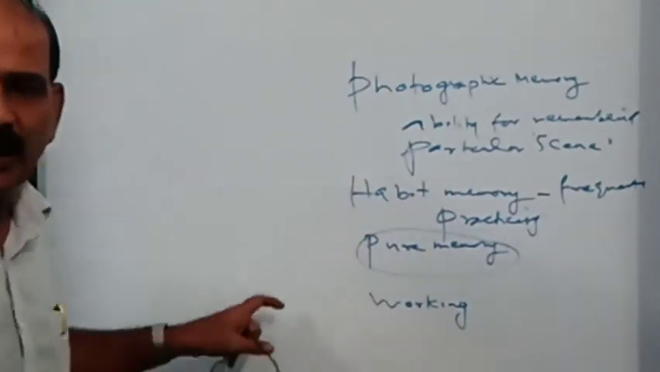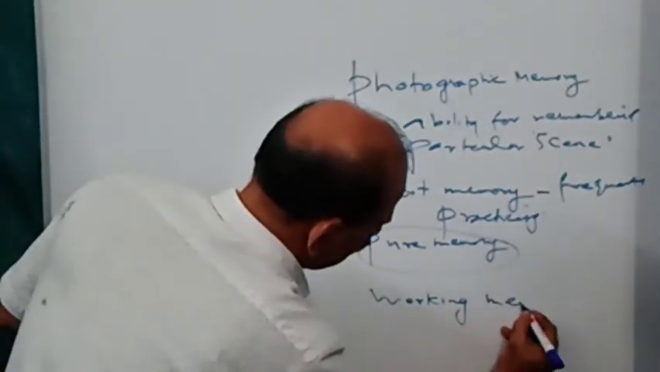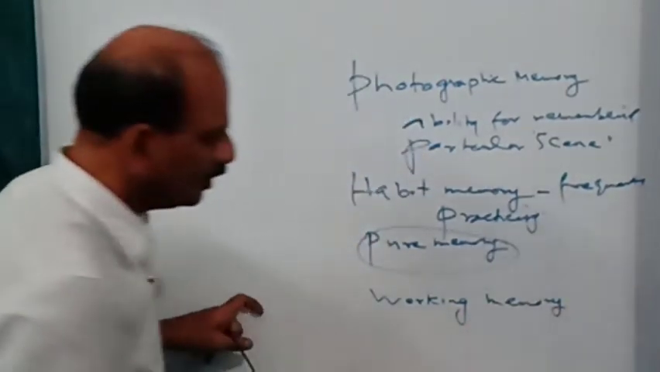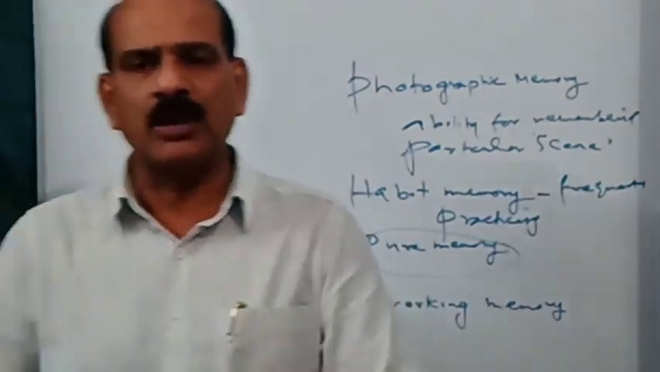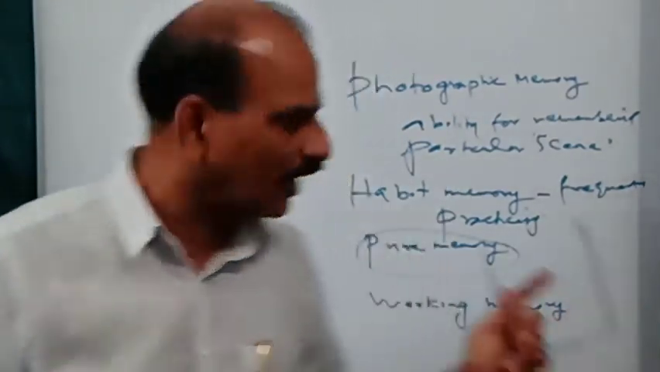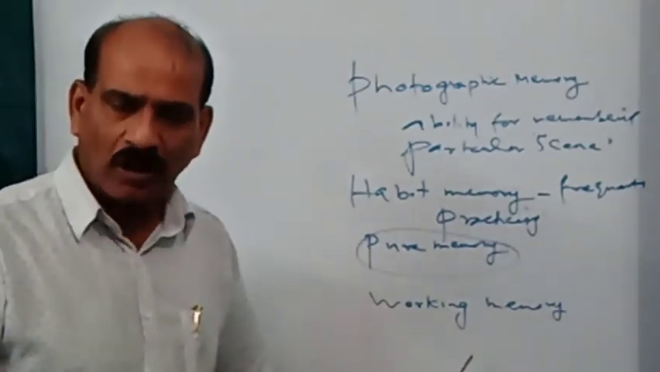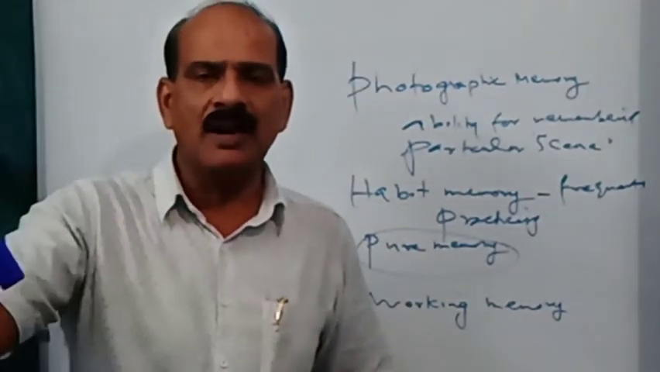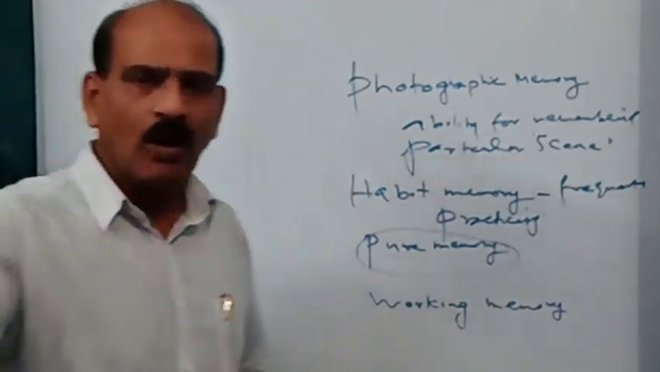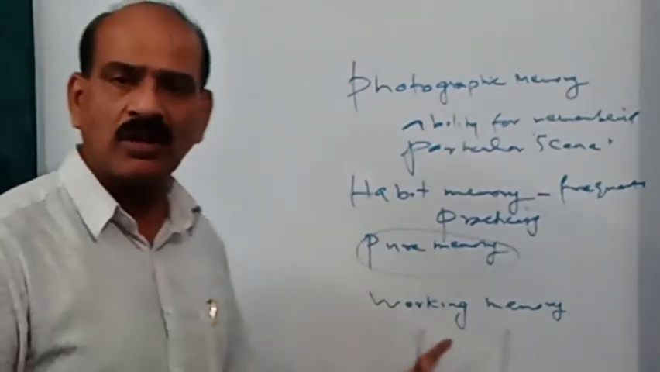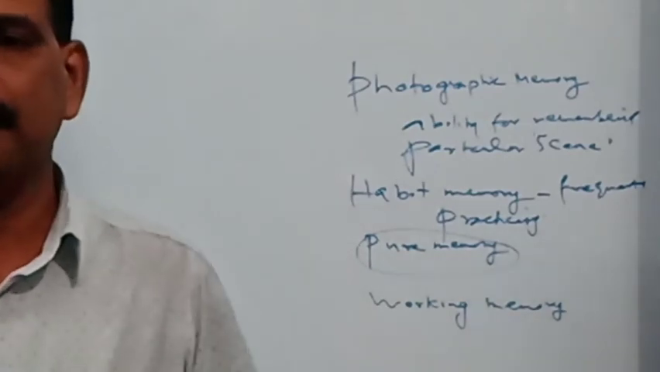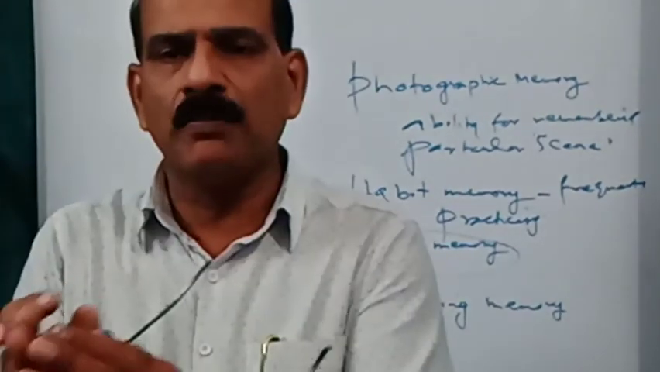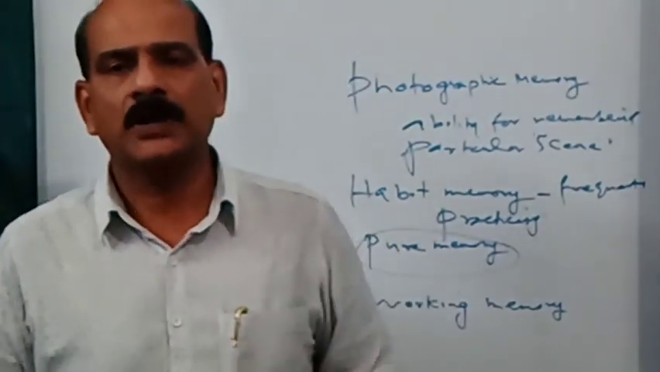And the next one is working memory. If you are remembering information based on a particular cognitive task, it is known as working memory. Please note, the ability for remembering knowledge based on certain cognitive tasks is known as working memory. These are the most important types of memory.